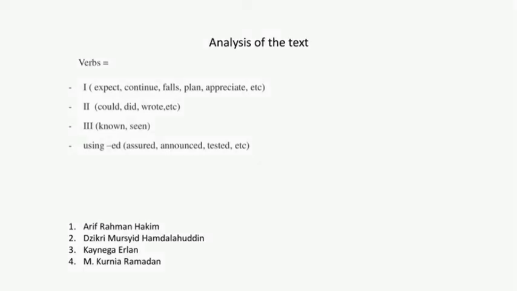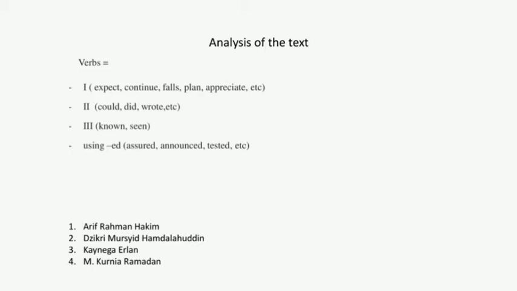In this slideshow, the part about verbs consists of 4 parts: verb 1, verb 2, verb 3, and words using ed. Verb 1 is usually used in simple present and simple future sentences, for example expect, continue, false, plan, appreciate, etc. Verb 2 usually shows the past, which is simple past, for example could, did, wrote, etc.